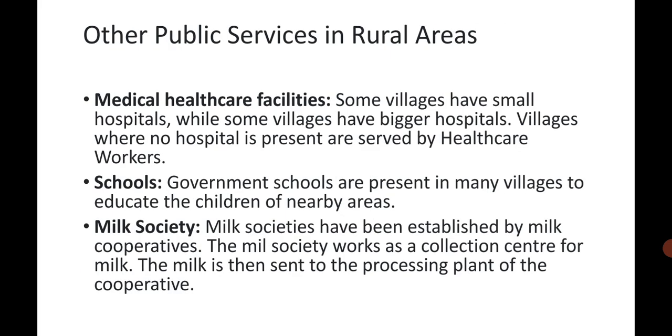The other public services in rural areas. So what are the other public services? First one is medical health care facilities. Some villages have small hospitals while some villages have bigger hospitals. Villages where no hospital is present are served by healthcare workers. Schools. Government schools are present in many villages to educate the children of nearby areas.